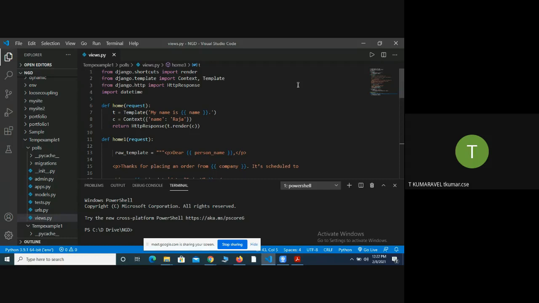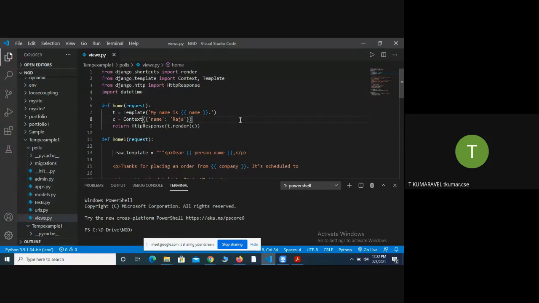Look here, what I did is I created a template. This is the syntax of the template. In the template, you can use the Template method. This is the argument: the template, followed by the argument you pass as a string, and then the variable name.